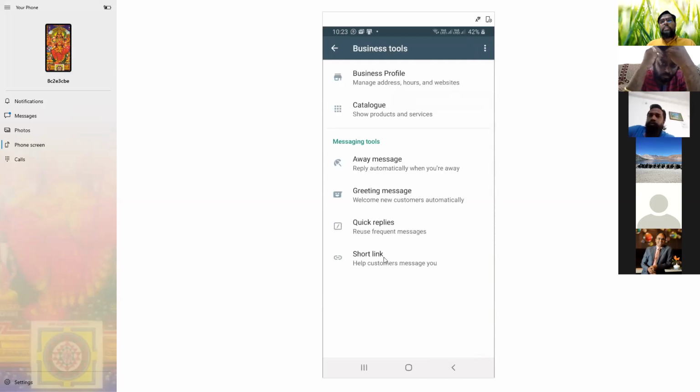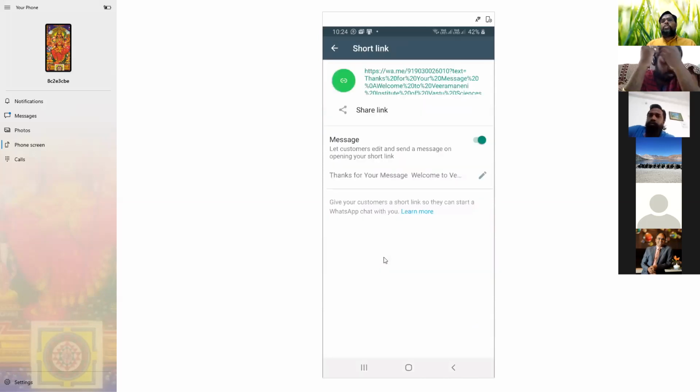Then short link. Usually you put a short link on your Facebook and related social media. Then whenever they click, they need not save your number for sending messages.